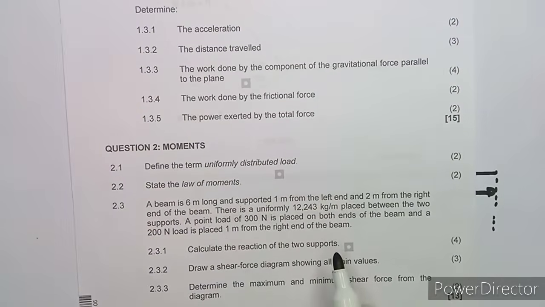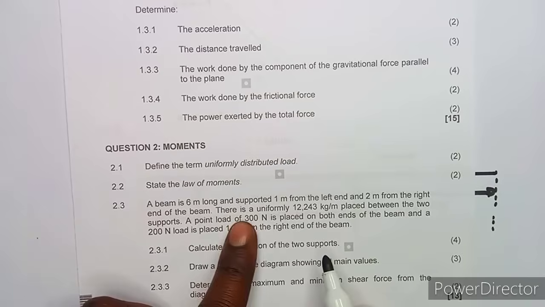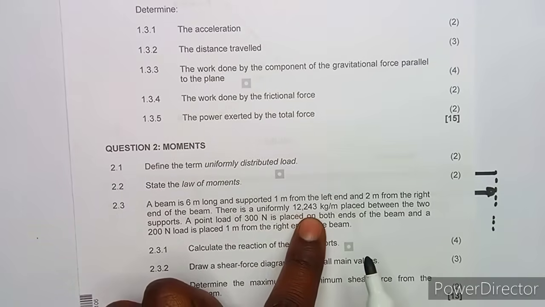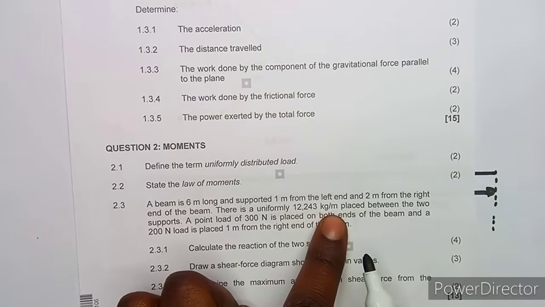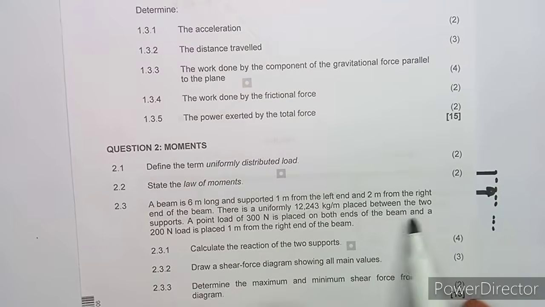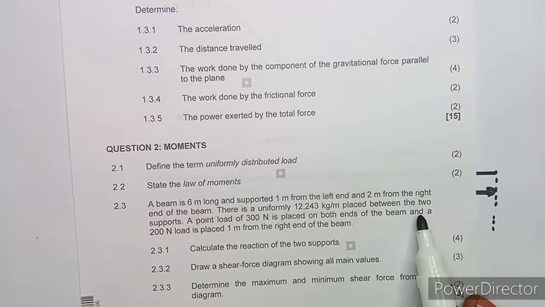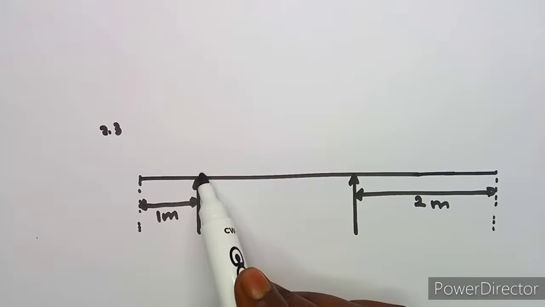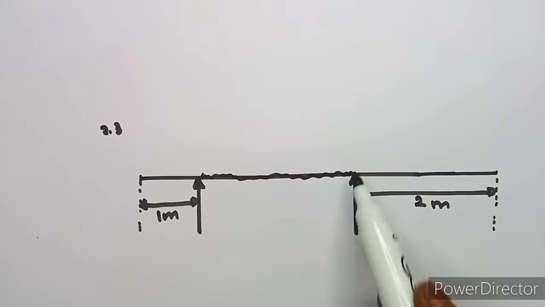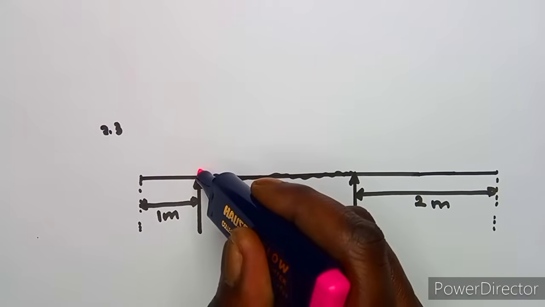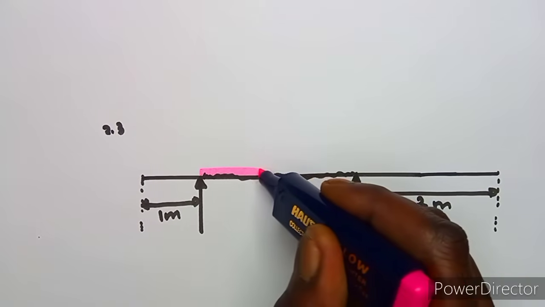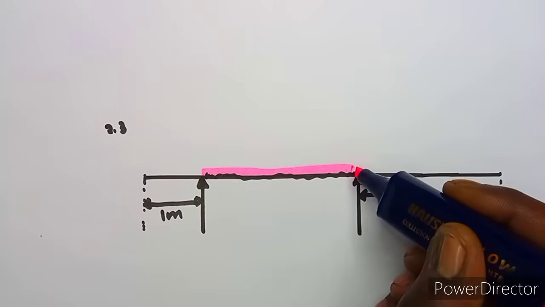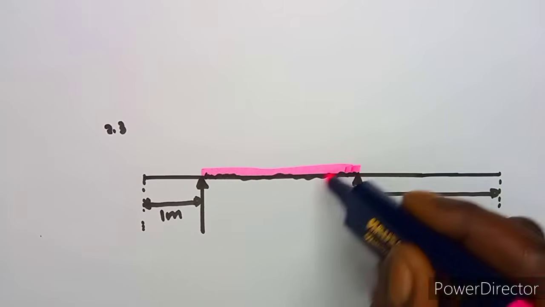And also take note here, there is a uniformly distributed load of 12,243 kg per meter, that is kilogram per meter, placed in between the two supports. Which means we are given a distributed load in between these two supports. That is where we are having our distributed load here. This is our two supports like that.